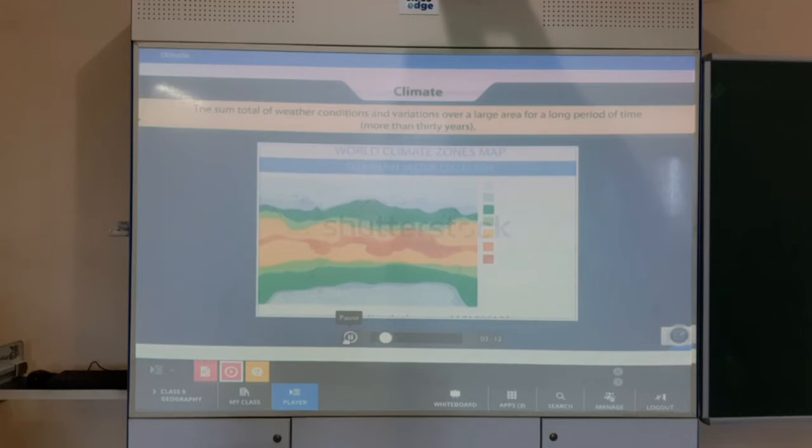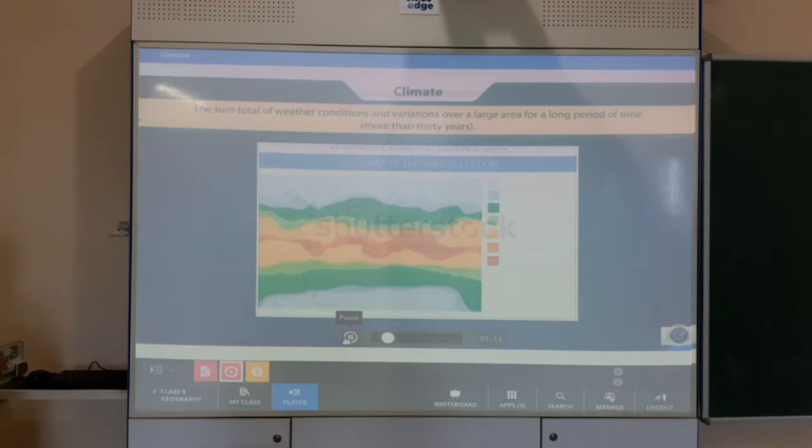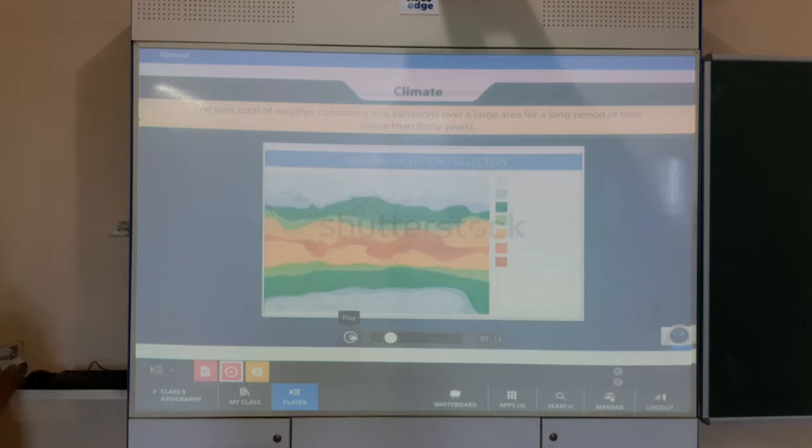Climate, on the other hand, refers to the sum total of weather conditions and variations over a large area for a long period of time, of more than 30 years. So students, now the definition of climate, just write it down. What is the definition of climate? It is the sum total of weather conditions and variations over a large area for a long period of time. It is a long time period we are talking about.